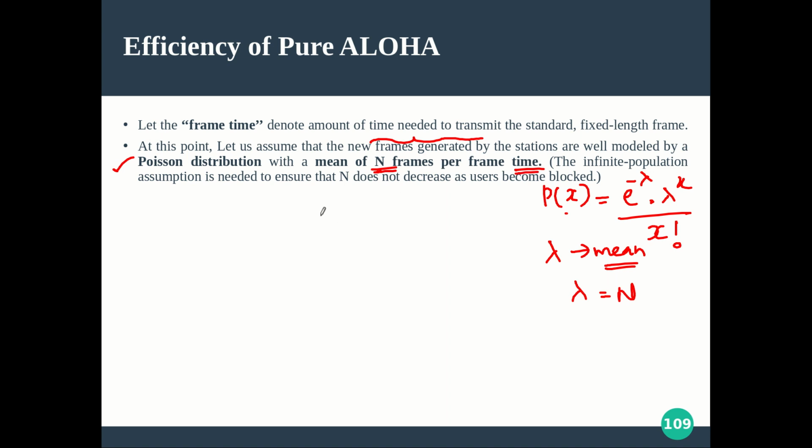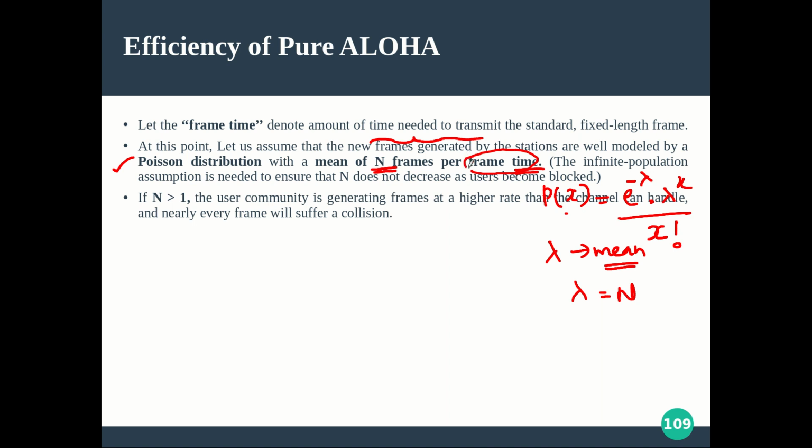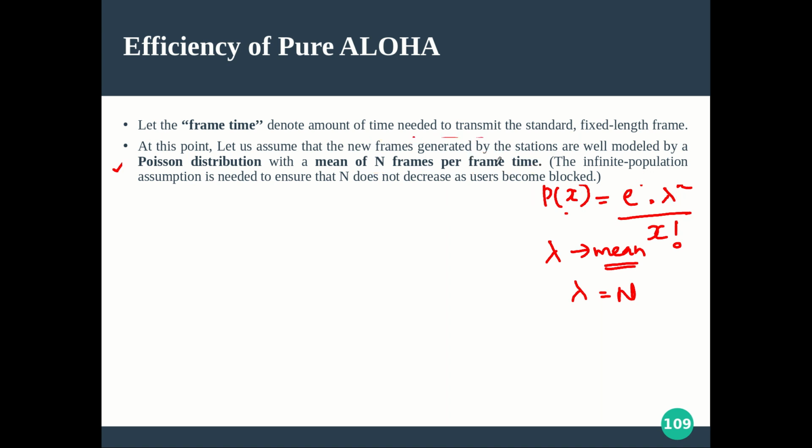Because the frame time is the frame transmission time. What is the time taken to transmit a single frame? We have already seen that Tt is equal to the length of the frame divided by B, right? So if this is the time taken to transmit a single frame, then when you are transmitting your frame, the total time you are spending is Tt.